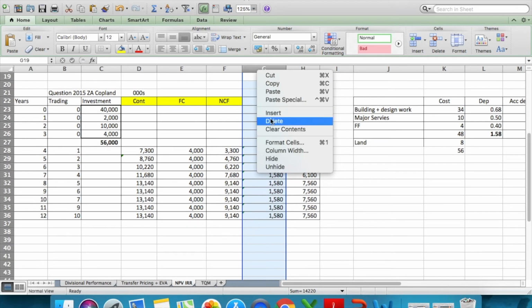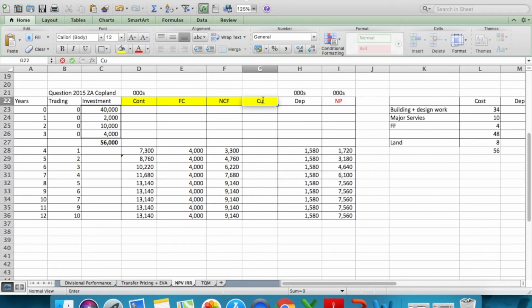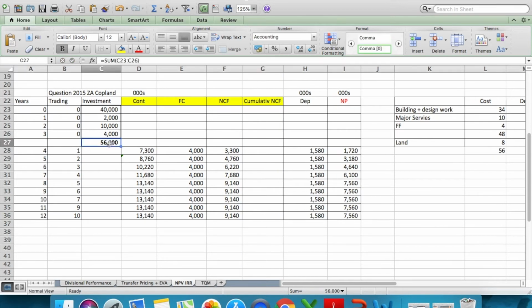So let me add a cumulative net cash flow figure. We all know that our investment is a 56,000 cash outflow, and this is net cash inflow, right?